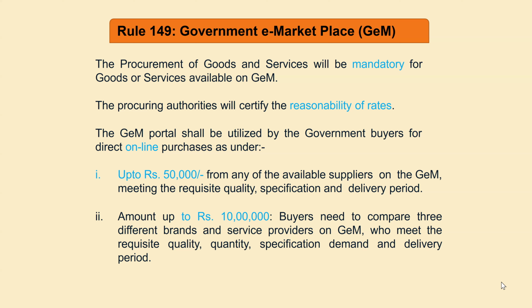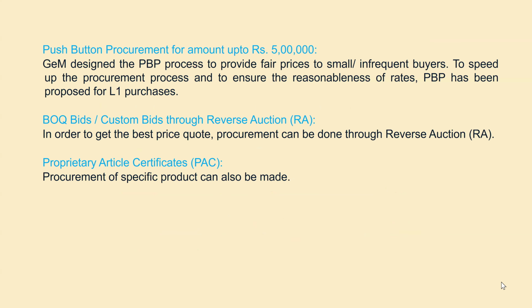If the value is more than 50,000 but up to 1 lakh, then we need to procure the item on an L1 basis. L1 basis means in this case a minimum of 3 bidders should be there, 3 different manufacturers, not the same. Three different manufacturers should be there for that particular item, and we take the L1 rate, that is, the lowest rate out of these 3. Then on that basis, the order will be placed.